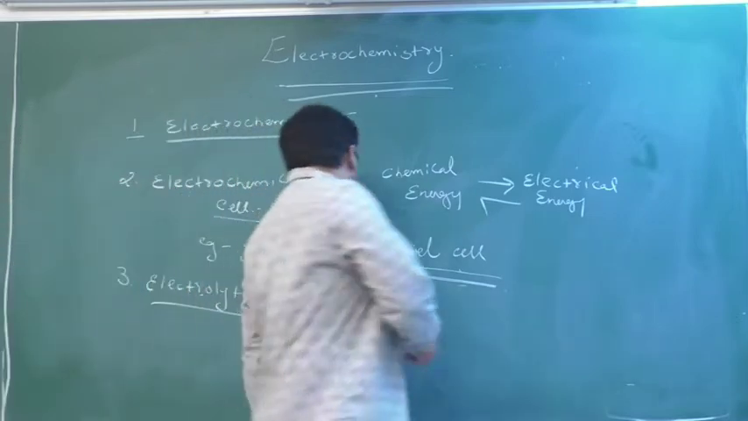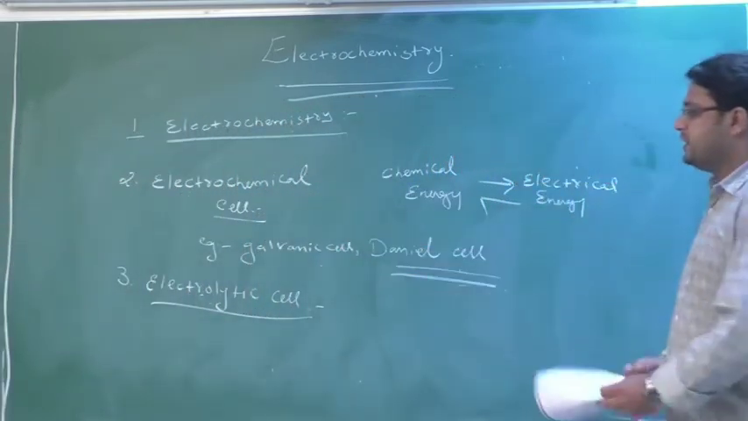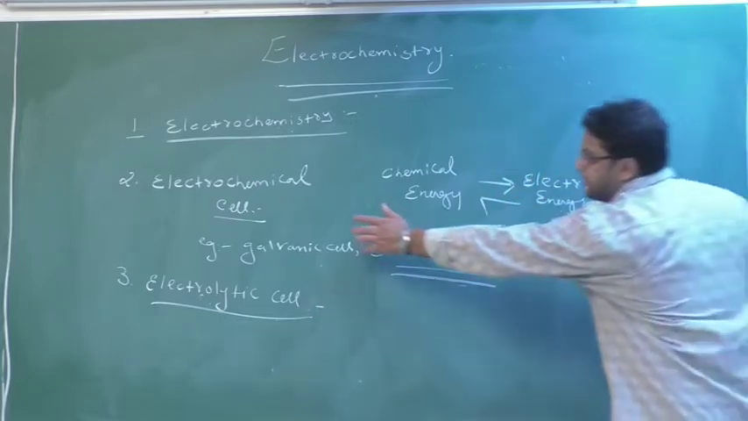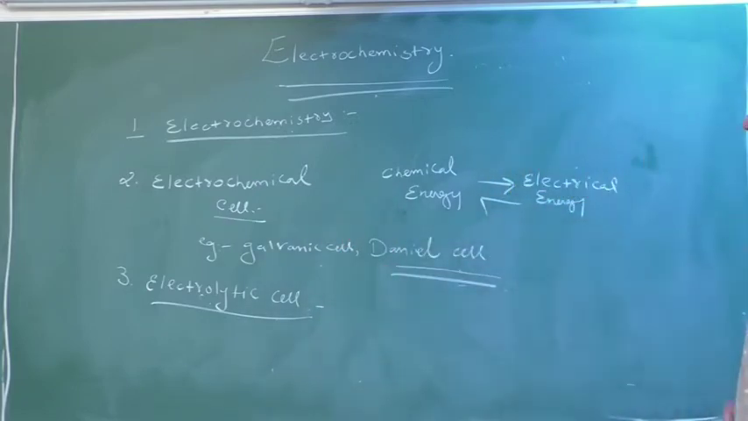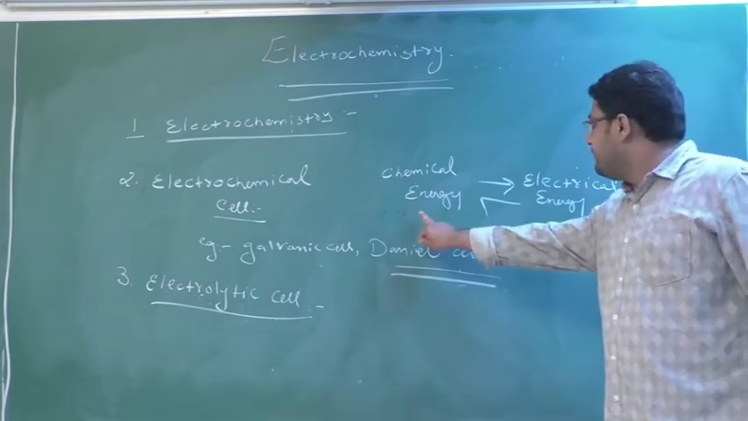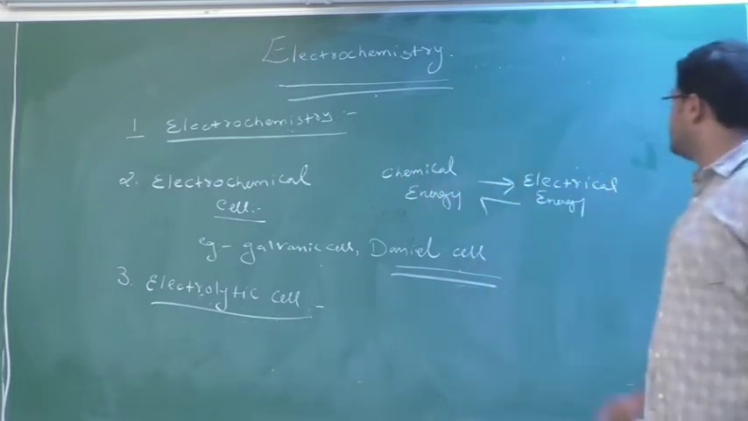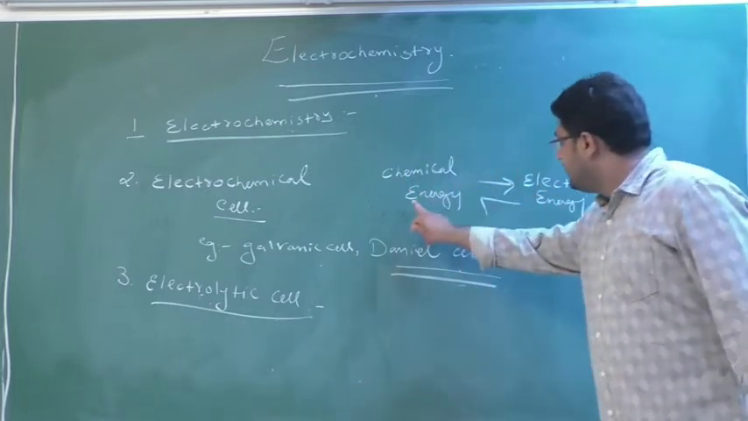So there is nothing but a reverse of electrochemical cell. This electrolytic cell is a reverse of what? Electrochemical cell. What was the electrochemical cell? The conversion of chemical energy into electrical energy. So electrolytic cell will be what? Conversion of electrical energy into chemical energy.